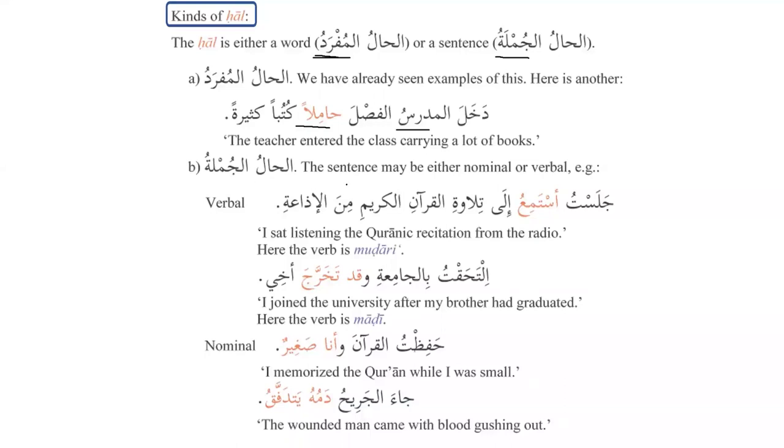Al-hal al-jumlatu, the sentence may be either nominal or verbal. Verbal sentence: جلست أستمع إلى تلاوة القرآن الكريم من الإذاعة. So جلست is a verbal sentence, as we know that it starts with a verb in the past tense. So جلست, and after that fail plus file, and this is the hal, which tells in what state I was listening to the recitation of the Quran. I sat listening to the Quran recitation from the radio. So here the verb is mudare, as we can see over here. جلست أستمع إلى تلاوة القرآن الكريم من الإذاعة.